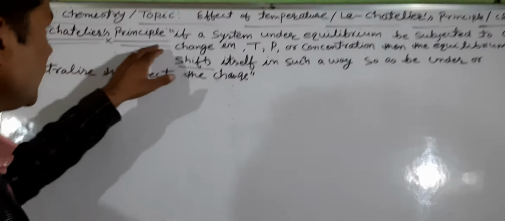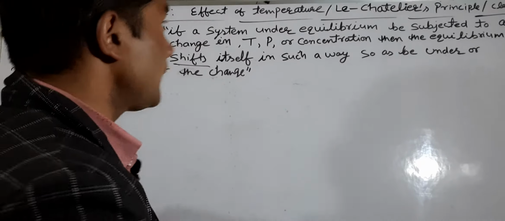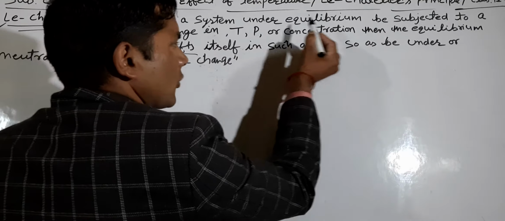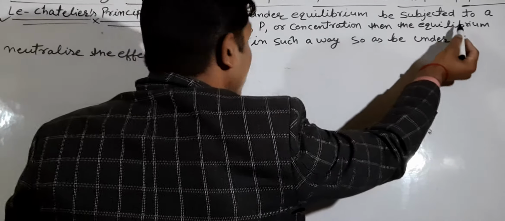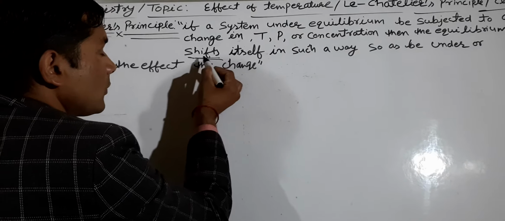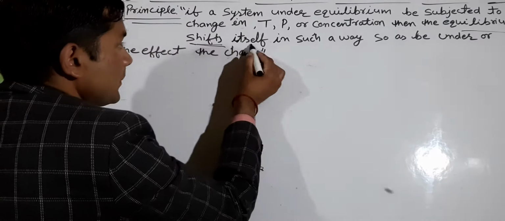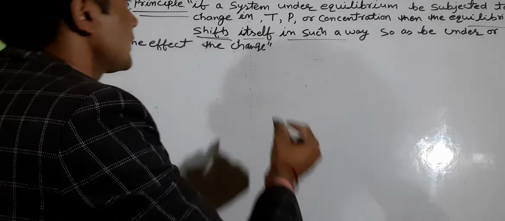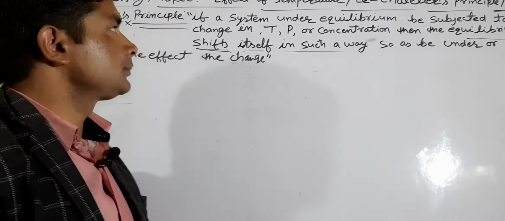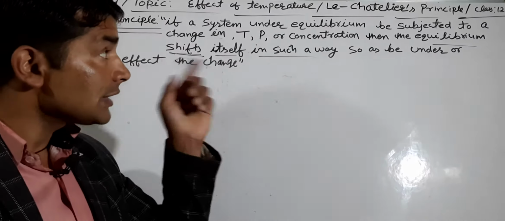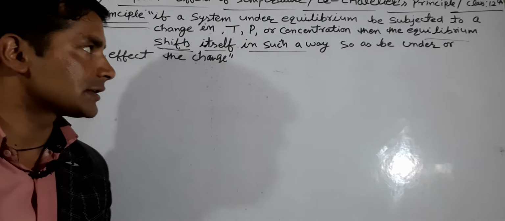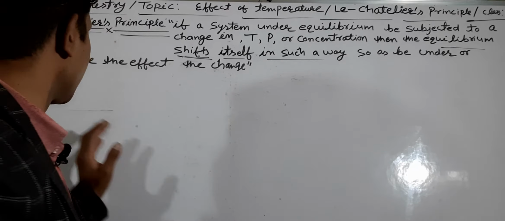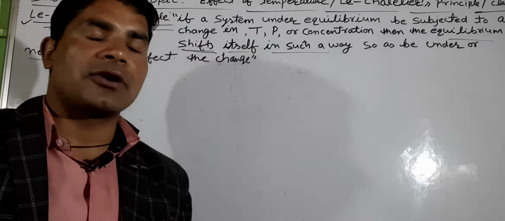Okay, here: if a system under equilibrium is subjected to a change in temperature, pressure or concentration, then the equilibrium shifts itself in such a way as to undo or neutralize the effect of the change. This is the powerful point.